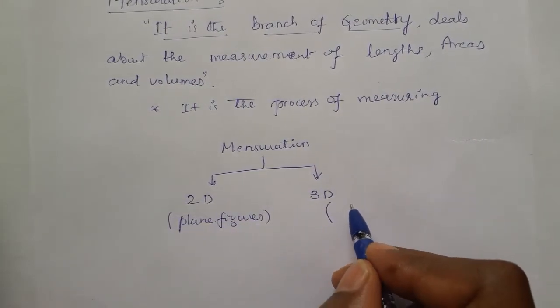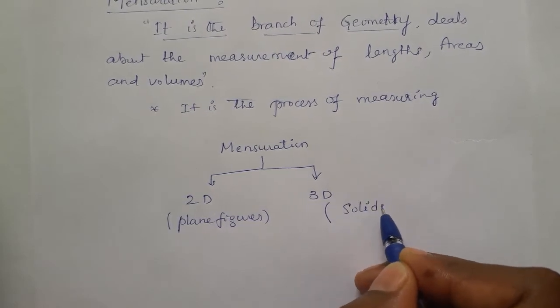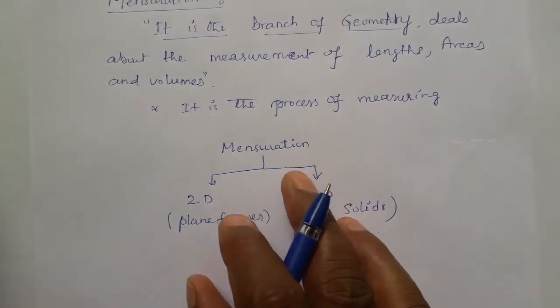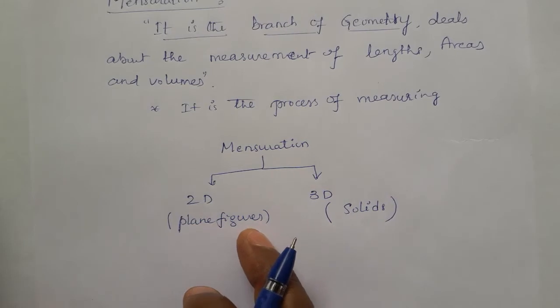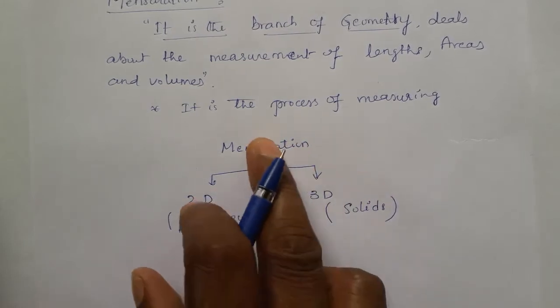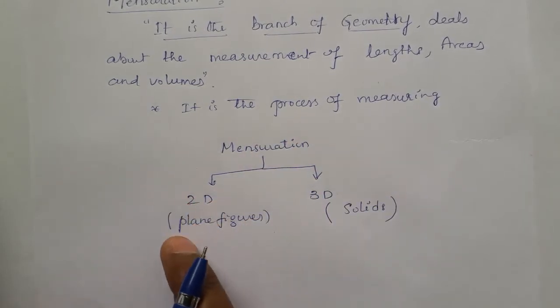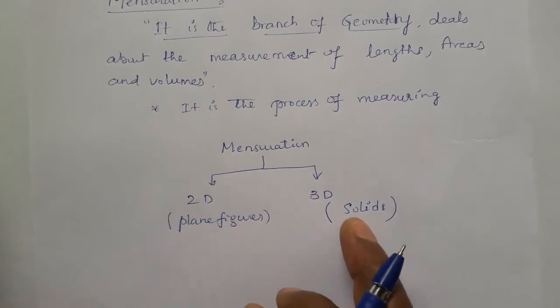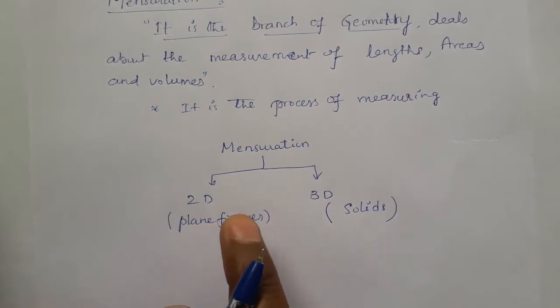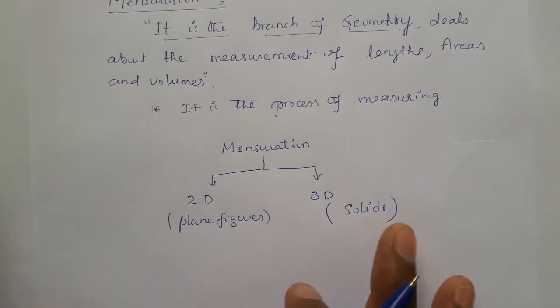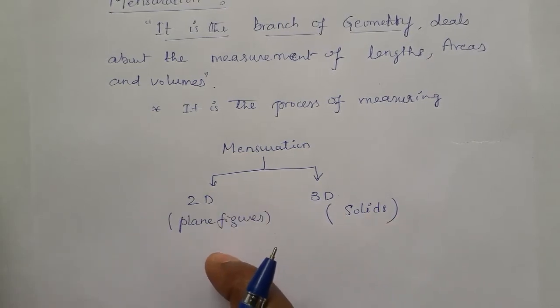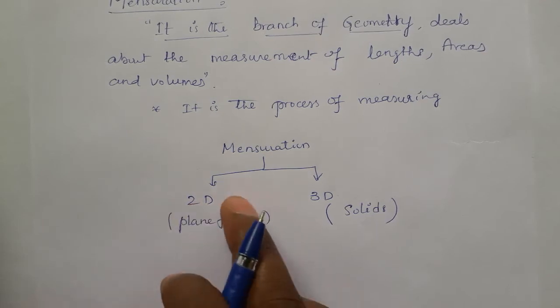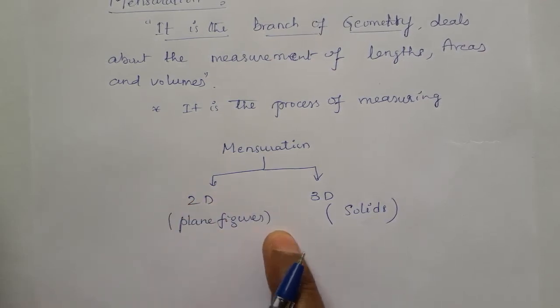Three-dimensional figures are called solids. Two-dimensional figures are called plane figures, which can be drawn on planes, on board, on tabletop, on paper, like that. On any plane shape you can draw these kinds of figures. That's why its name is plane figures.